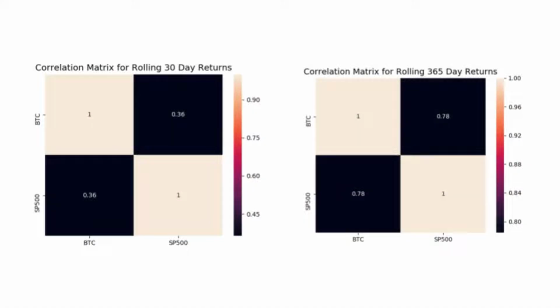Bitcoin? For that, we have to start with calculating the correlation between returns of BTC and the S&P 500. If we create a correlation matrix for 30-day returns and 365-day returns, we can see that the 30-day returns are not really correlated between BTC and the S&P 500, but 365-day returns are quite correlated, with about 78% correlation. So what does it really mean and how would it affect our portfolio creation?